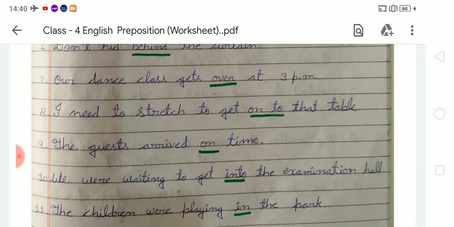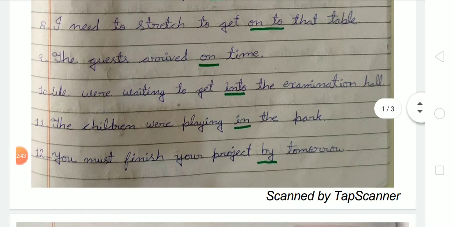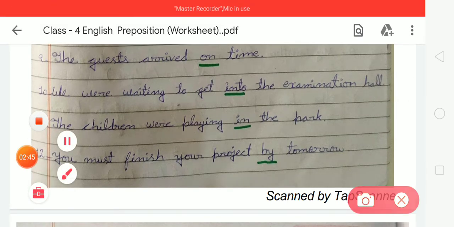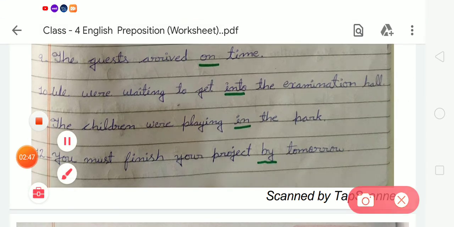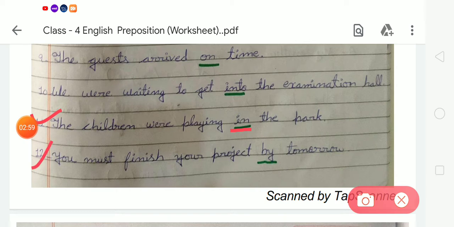Now next, in number 11: the children were playing in the park. We have to underline the word in, because it is a preposition, so we have to underline the preposition in. Now the last one is 12: you must finish your project by tomorrow. Here the word by is a preposition, so we have to underline the word by.